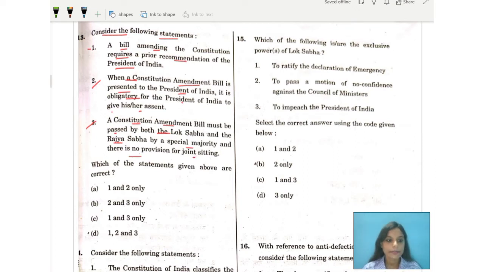Now, over here, what can we consider? They have told us to consider the following statements, and the question that they are asking is which of the statements given above are correct, almost like the previous questions that we had. Reconsidering these statements once again, let's go through number one. Number one is incorrect, because no prior approval of the president is required for the Constitutional Amendment Act. So obviously this is the wrong one.